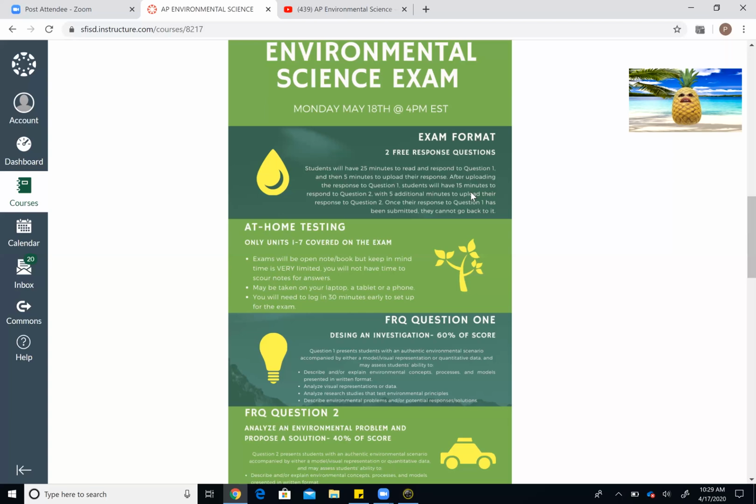As I mentioned, Unit 8 and 9 are not on the test, but again, there are components that may cross over a little bit, like that human impact on ecosystems. That's a big one that we talk about time and time again. The format is going to be FRQ for both of the questions. They'll give you 2 free response questions.